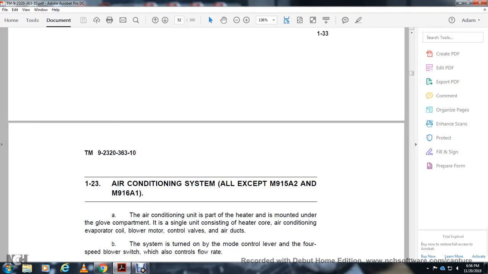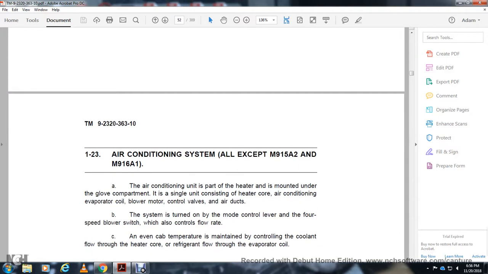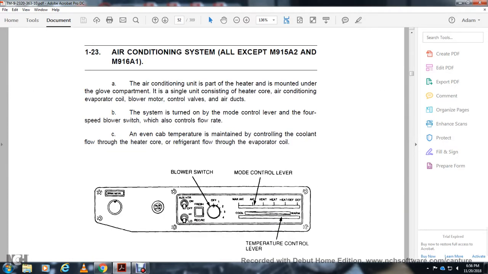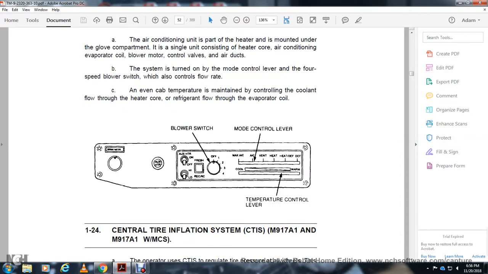123, the air conditioning system. On all except the M915A, the M968-1 has an air conditioning unit, part of the heater, mounted near the glove compartment. The unit consists of the heater core, air conditioning evaporator, cold blower motor, control valves, air ducts, the switch and return, and the control lever with a 4-speed blower to control the flow rate. Cab temperature is maintained by controlling the coolant flow through the heater core, with the refrigerant flowing through the evaporator core, the blower switch, and the temperature control switch.